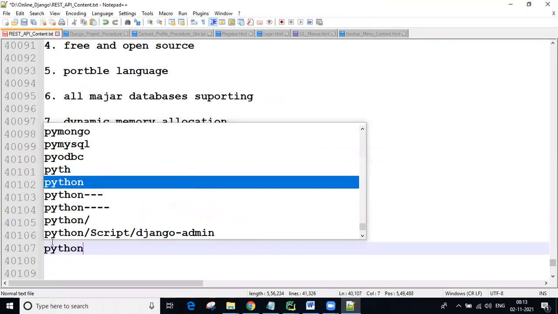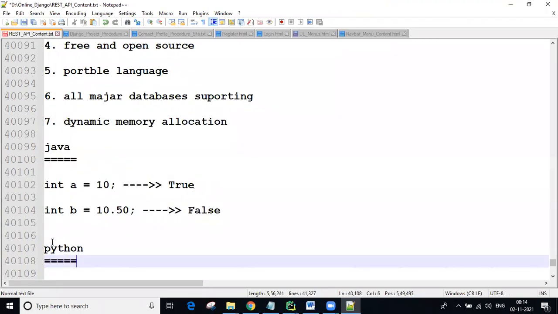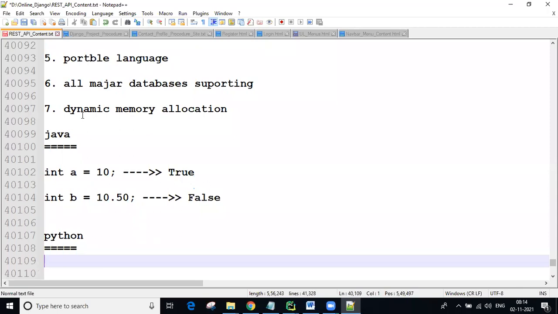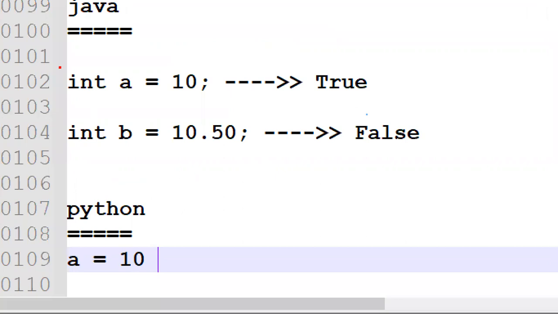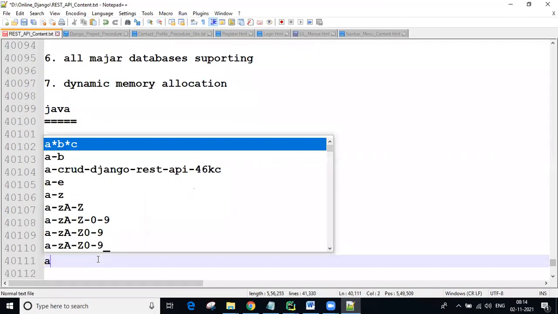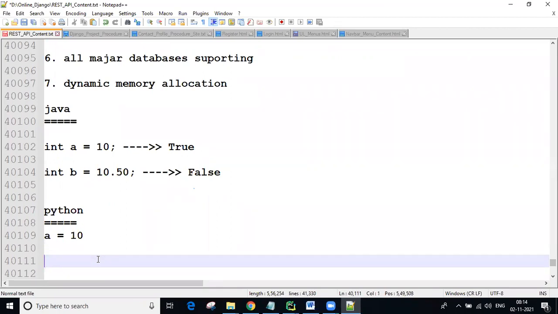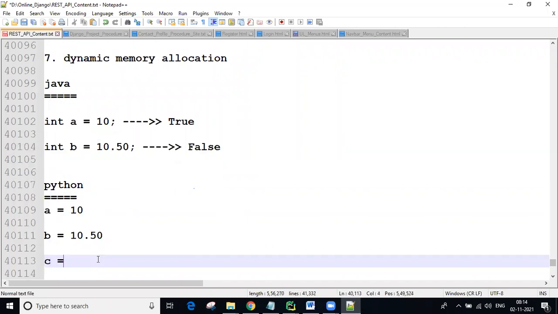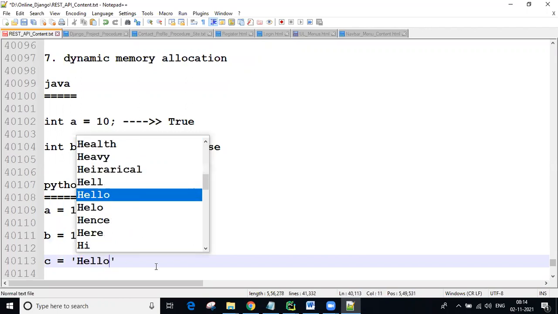Now in Python guys, Python provides dynamic memory allocation, as I told you. So here we write a equal to 10. In Python, data types are not required before the variable. Just the variable name equal to the variable value is enough. No need for a semicolon either. Next, b equal to 10.50, and c equal to, for example, hello, like this we can create.